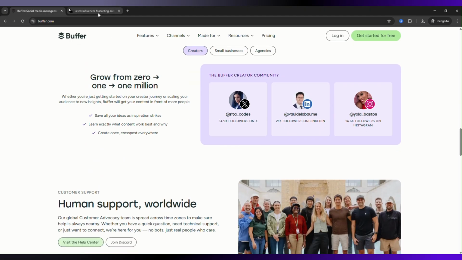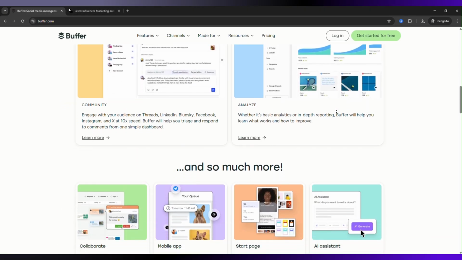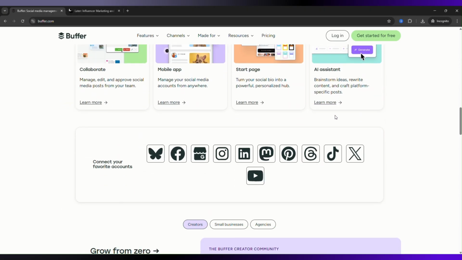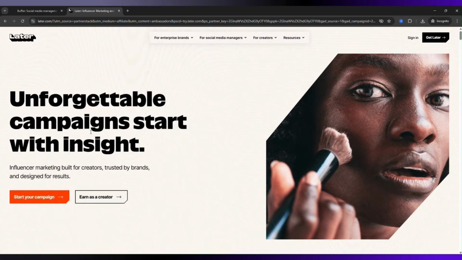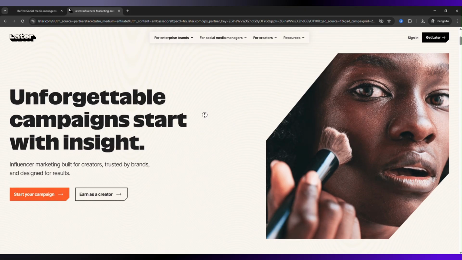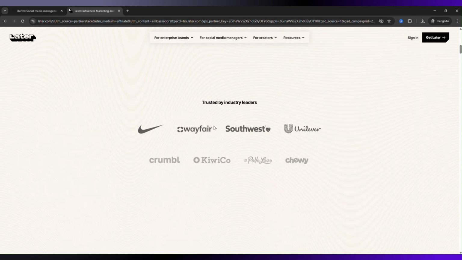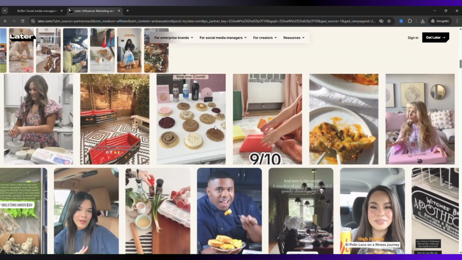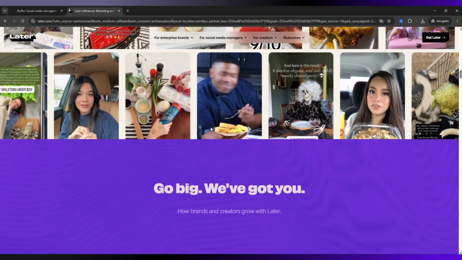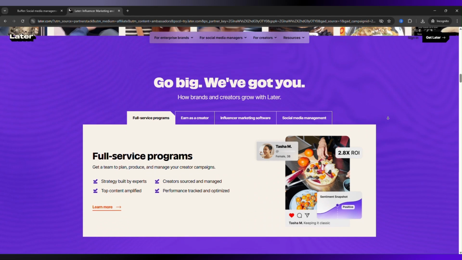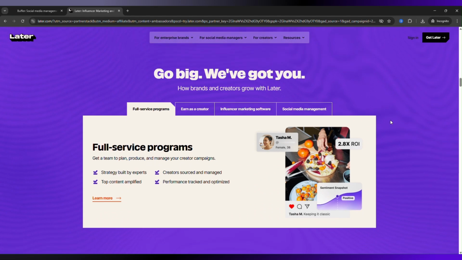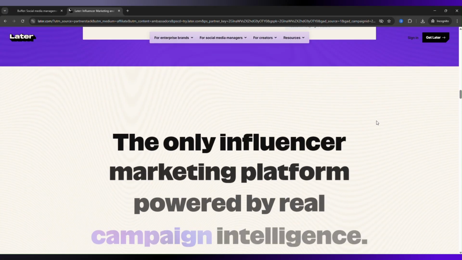However, it's not as strong when it comes to visual planning, and it lacks features like influencer marketing or advanced social listening. Later, on the other hand, is built specifically for visual content. It started as an Instagram scheduler, and that still shows in its design. You get a drag-and-drop visual calendar, media library, and tools like hashtag suggestions and link in bio features. It's perfect for planning aesthetic feeds and visual campaigns.